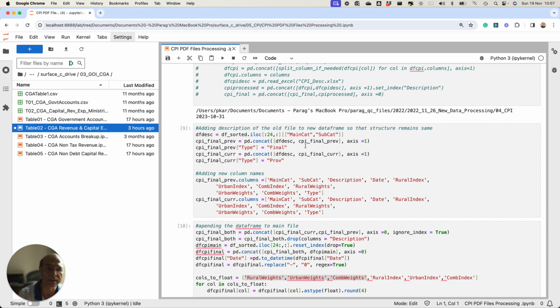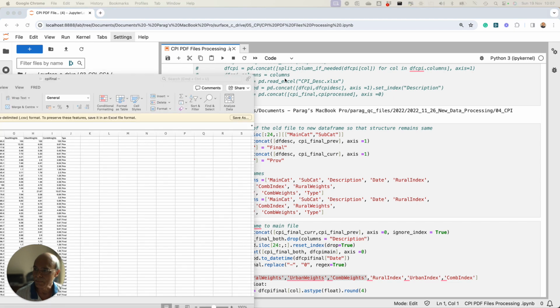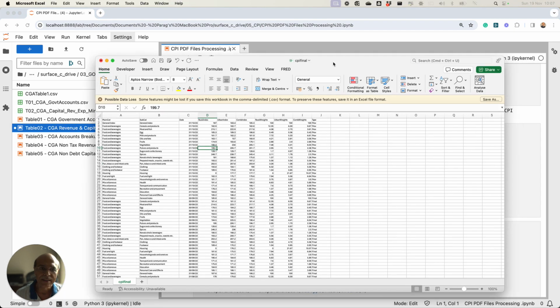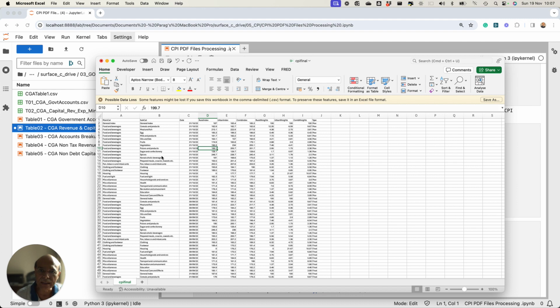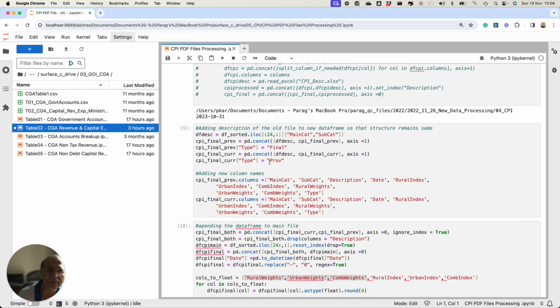You have to pick the description also here, which, if you remember, we had processed earlier in a particular order. So it goes into this file and picks up this description, because there is no point in adding a new description. It will pick up this description and add it to the current data which it is processing, right? And then it adds some new columns here.